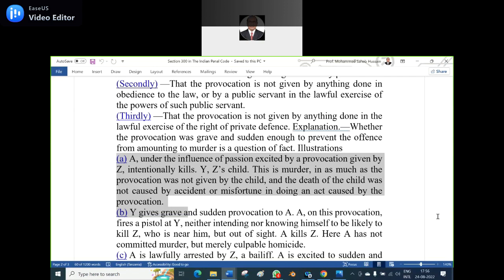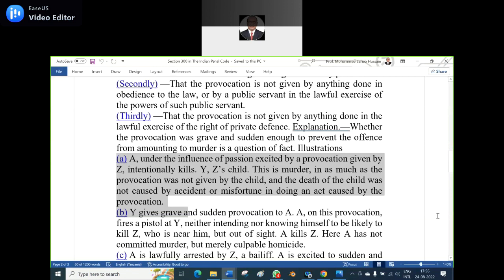Had he killed Z, I mean, had he killed Z, it would have been culpable homicide. It would amount to culpable homicide if he had killed Z. Is it clear? Yes, sir. And this is a murder inasmuch as the provocation was not given by the child. The child did not provoke A, but his father provoked.